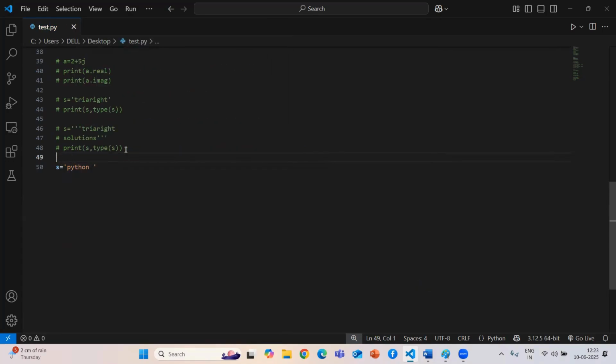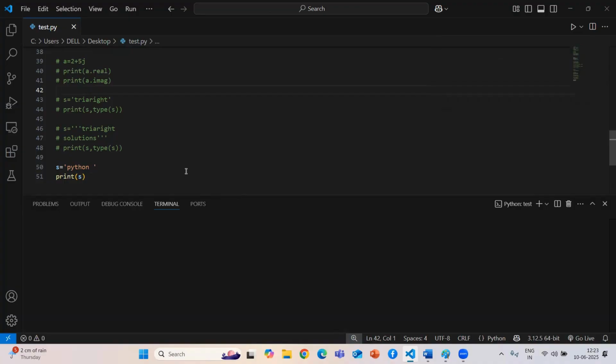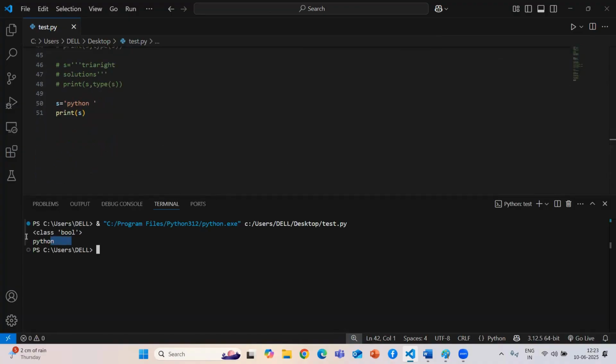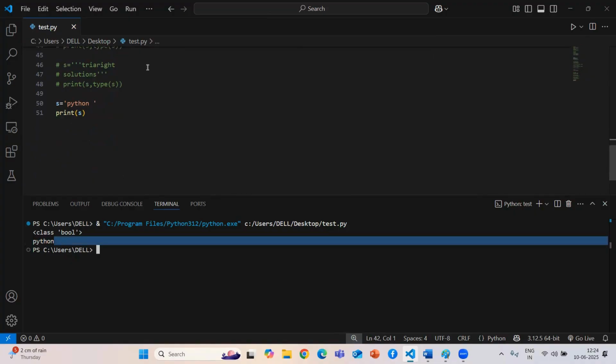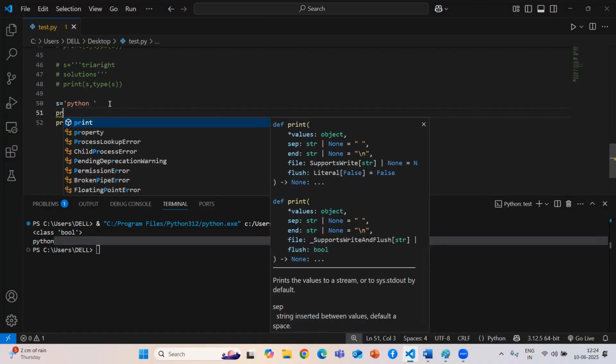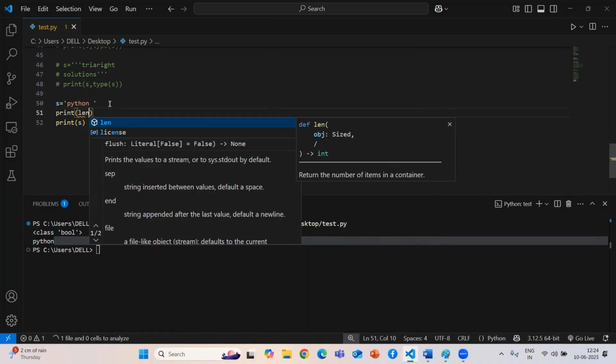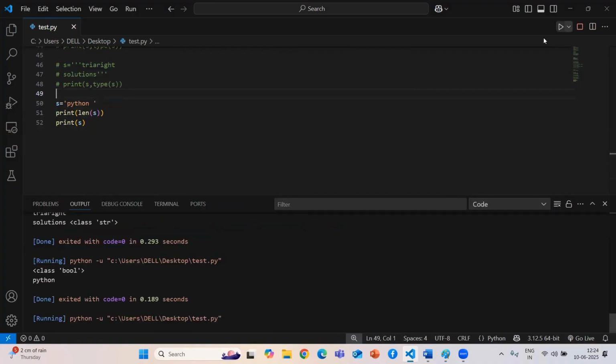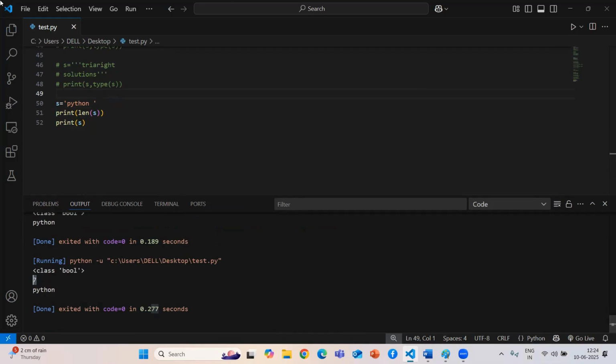If I run this and print s, it will not print only Python, it will print this string with the space also. To know the length, if I run length of s, just see, it gives me 7, but Python consists of 6 characters: 1 2 3 4 5 6.